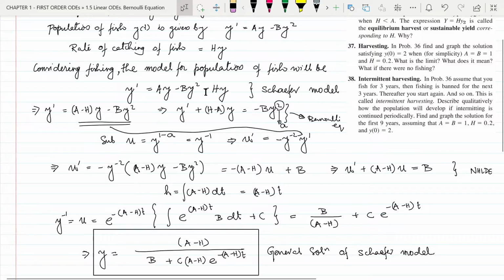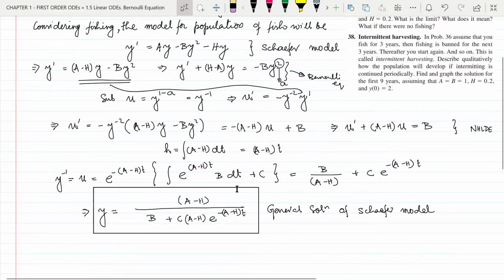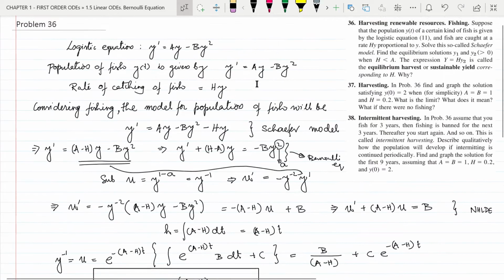We have already discussed autonomous differential equations in chapter 1.2 in video number 5 and also in the previous video. For autonomous differential equations, there are some constant solutions which are called equilibrium solutions, and there can be two types of equilibrium solutions: stable equilibrium solutions and unstable equilibrium solutions. So let us find those solutions. We can also find those equilibrium solutions from this general solution of the Schaefer model, or general solution of the autonomous differential equation. But now let us use another common method to find the equilibrium solutions.